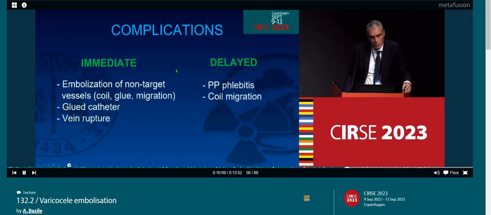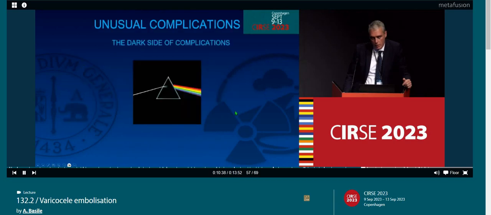What about complications? We may have immediate or delayed. Immediate ones are related mainly to the embolic material that we are going to use. For coils, we can have migration. For glue, the same. We can have vein rupture when we catheterize the spermatic vein, and when we have vein rupture, the use of sclerosant agent can be avoided because we can burn the ureter if it's close. The delayed complications: phlebitis and coil migration.